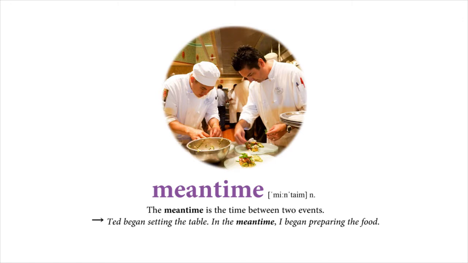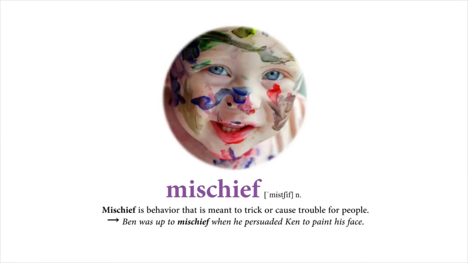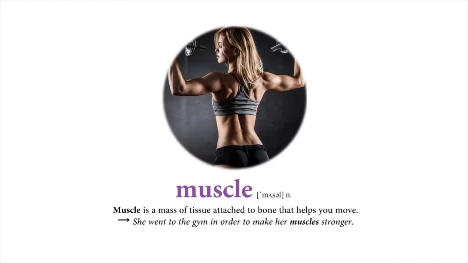Meantime. The meantime is the time between 2 events. Ted began setting the table. In the meantime, I began preparing the food. Mischief. Mischief is behavior that is meant to trick or cause trouble for people. Ben was up to mischief when he persuaded Ken to paint his face. Muscle. Muscle is a mass of tissue attached to bone that helps you move. She went to the gym in order to make her muscles stronger.